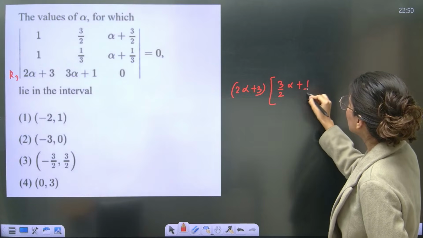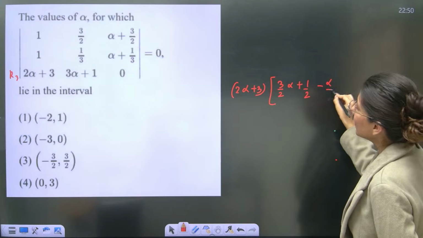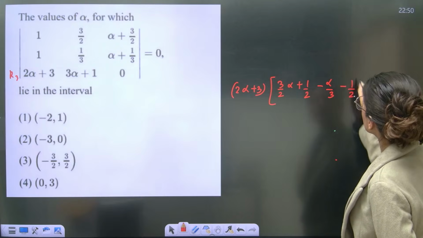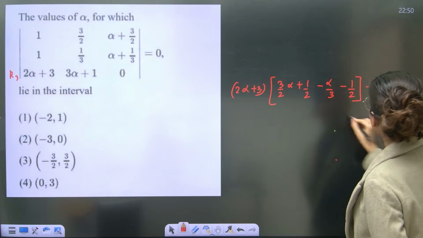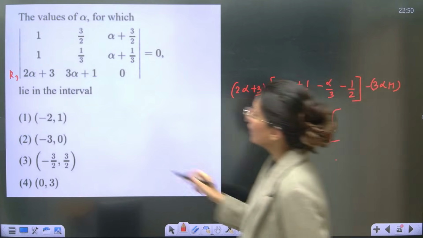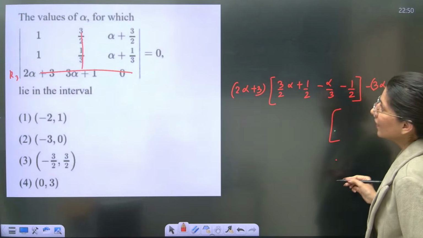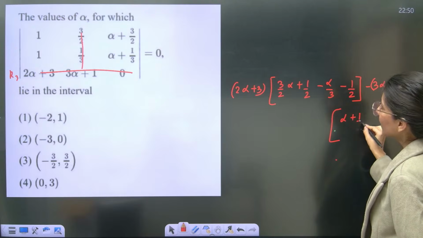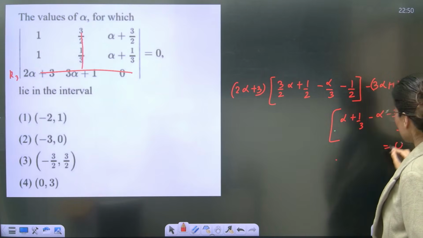So 1 by 2. Correct? Minus. So this cross this. Alpha by 3 minus 1 by 2. Minus 3 alpha plus 1 will remain outside, and inside the bracket you are going to get alpha plus 1 by 3. So alpha plus 1 by 3 minus alpha minus 3 by 2 equals to 0.